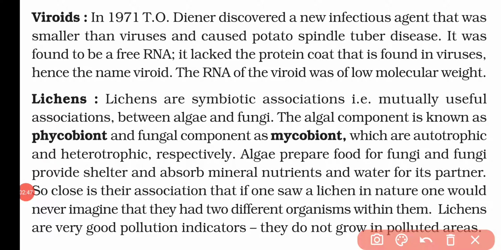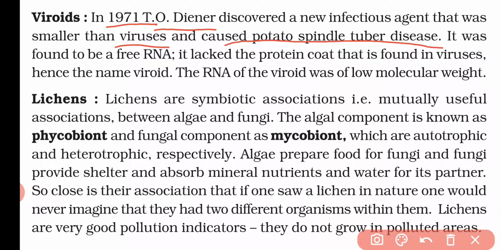Now, viroid. So in 1971, T.O. Diener discovered a new infectious agent which was smaller than a virus. That means previously we knew only that bacteria were the smallest. Then we came to know that the virus is the smallest, but T.O. Diener discovered that the viroid is another smallest infectious agent which is smaller than a virus and caused the potato spindle tuber disease.